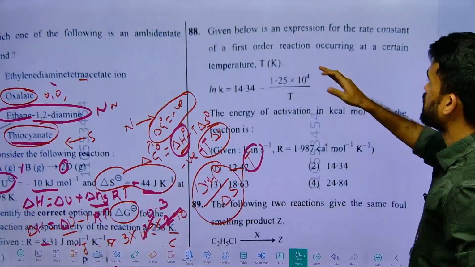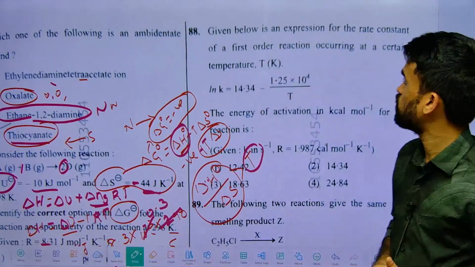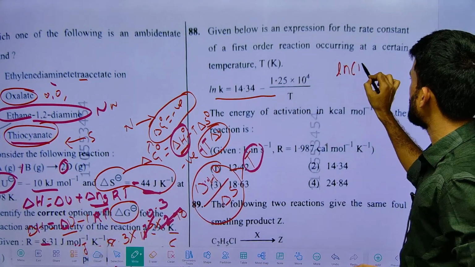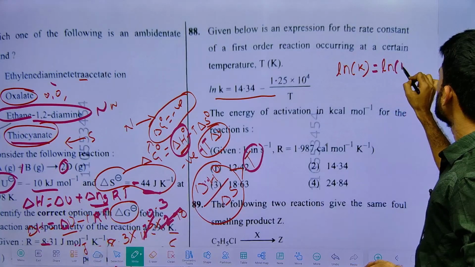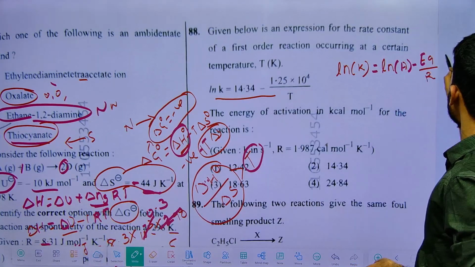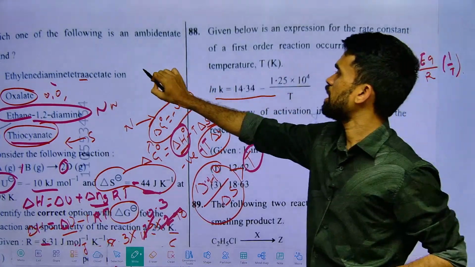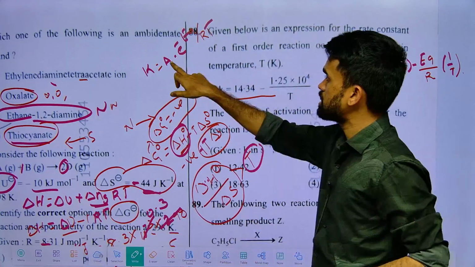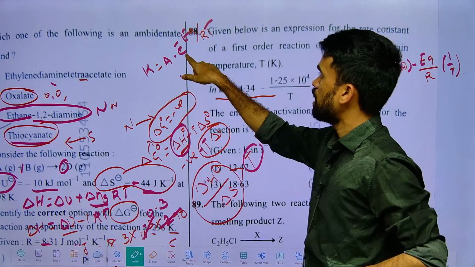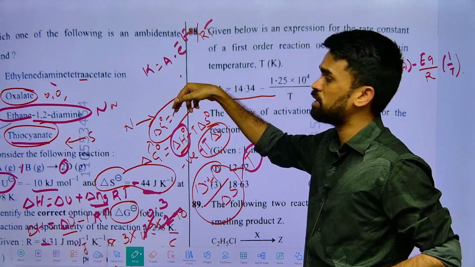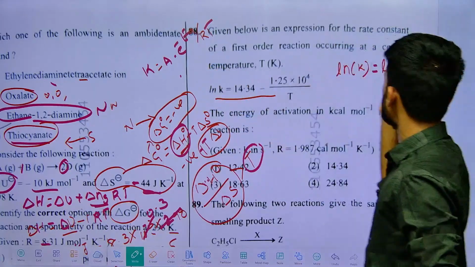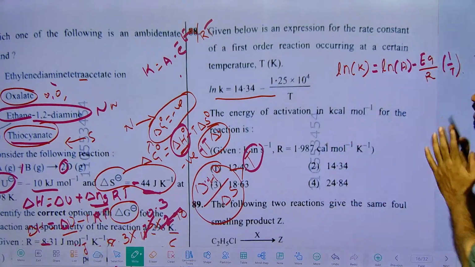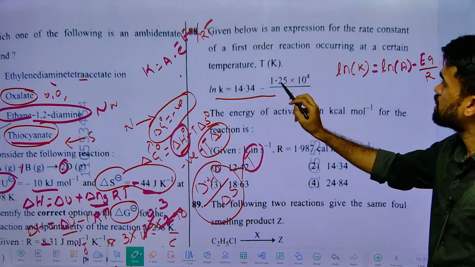Okay. Next, given 88, from the Arrhenius equation. Look at the expression they have given. So this is how they have mentioned. What is the formula we have? ln k is equal to ln A minus Ea by R into 1 by T. How did we get this equation? k is equal to A e to the power minus Ea by RT. This is the Arrhenius equation now. So just send this A here, k by A it becomes. Exponential term this side, ln of k by A it becomes, which is equal to minus Ea by RT. So that is what I have written here. ln k by A means ln k minus ln A, I can finally make it like this.